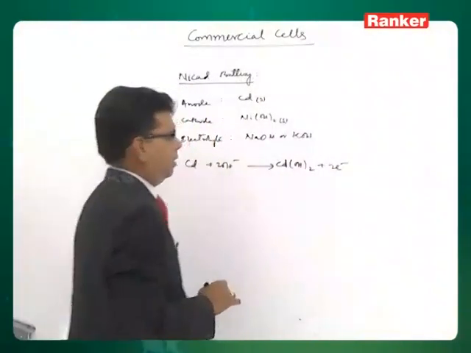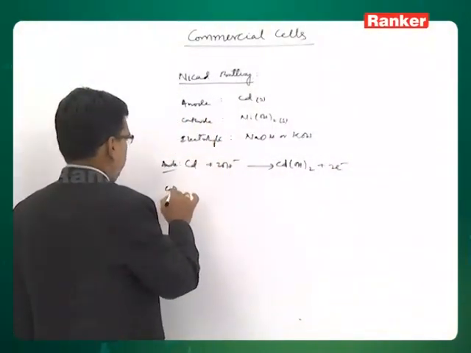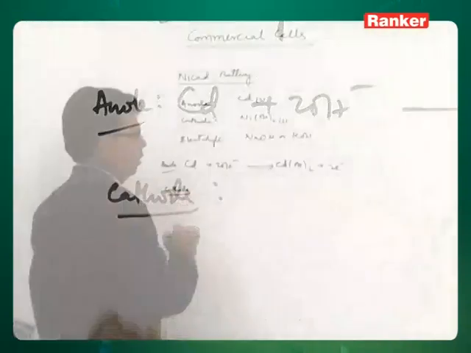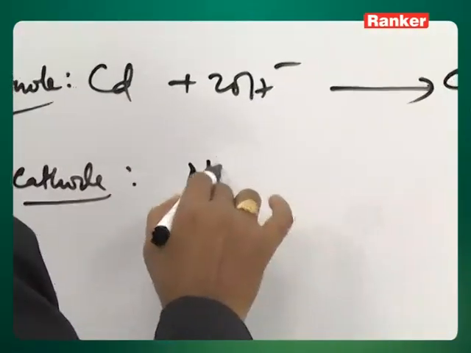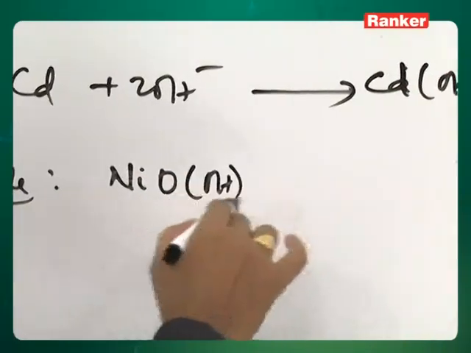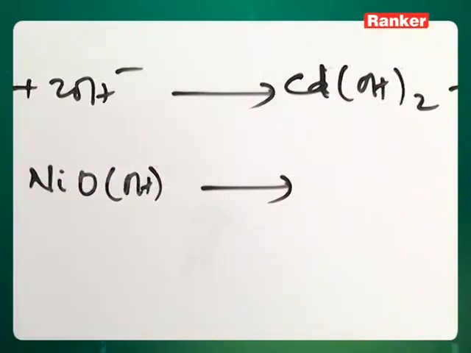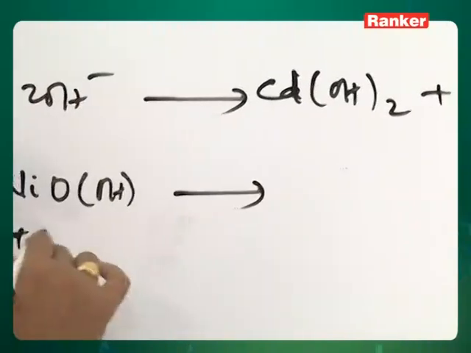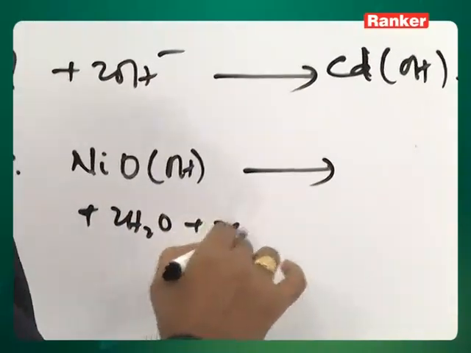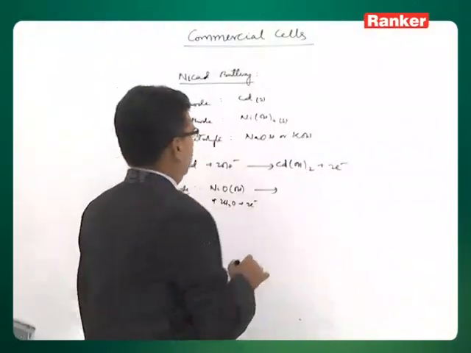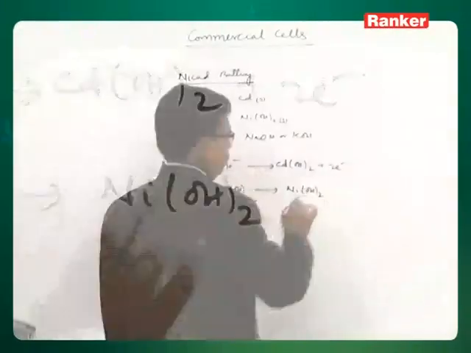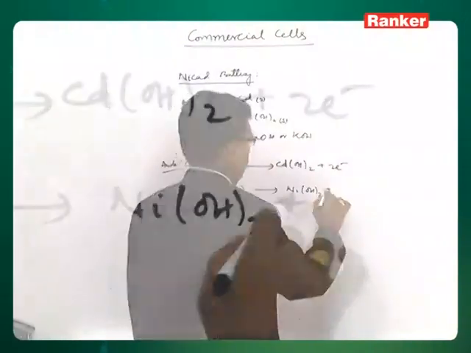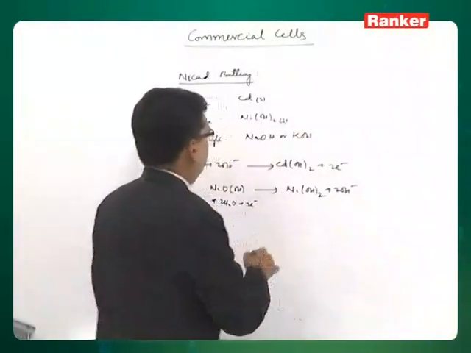At the cathode, nickel hydroxide, NiOH, or you can write it twice, with water changes to NiOH twice.